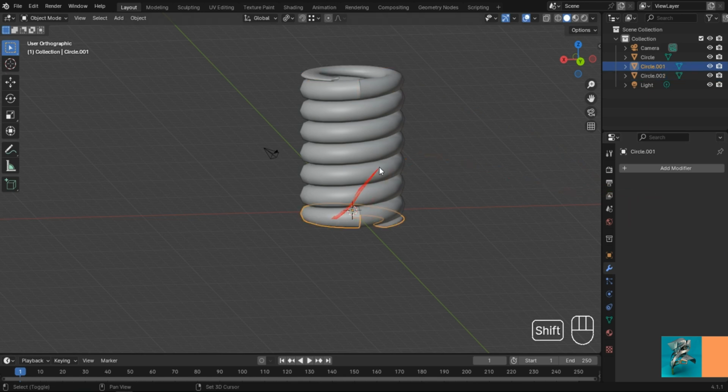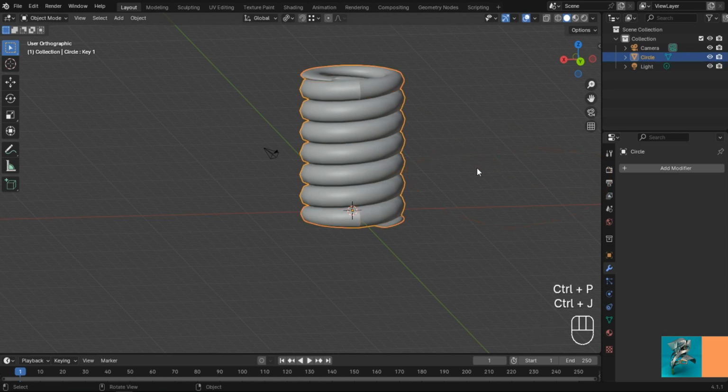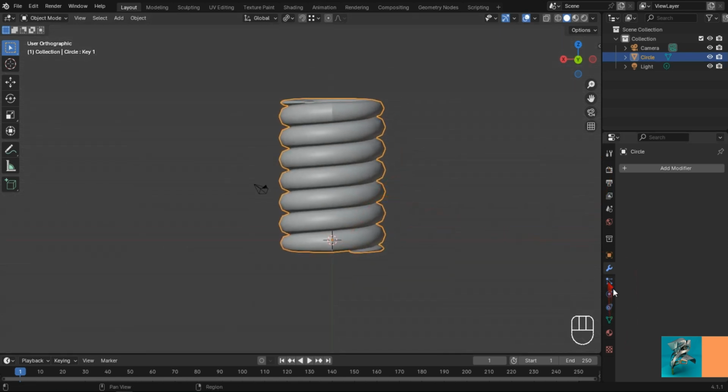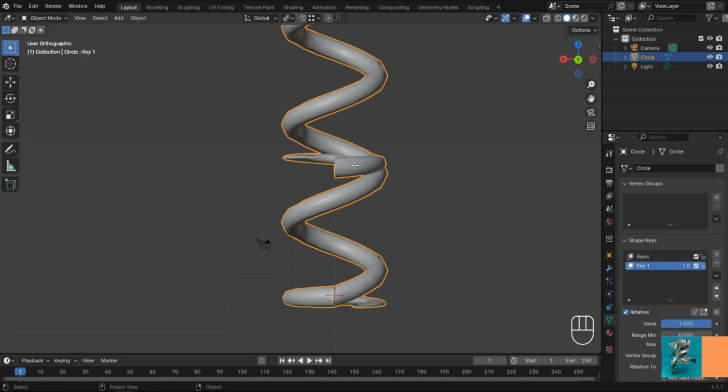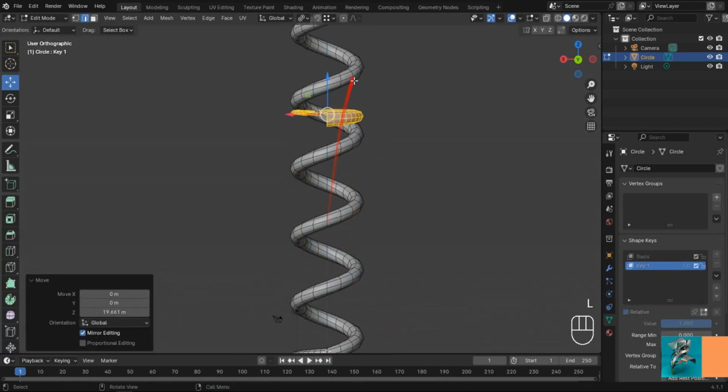First select both heads, then the body in Object Mode, and join them with each other by pressing Ctrl plus J. Increase the shape key to 1. Move the top head to the correct position in Edit Mode.